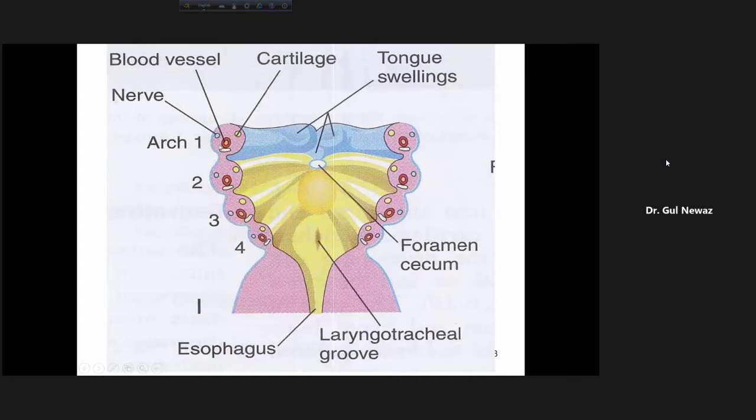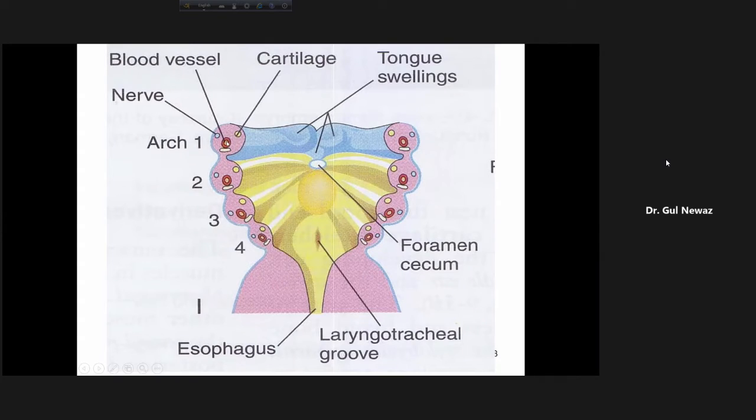So this is the pharyngeal arch, number one. Number two, this is another figure taken from Langman. This is a coronal section, and here it lies on both sides, on both sides of the neck. This is the floor of the mouth, and here is the first pharyngeal arch, second pharyngeal arch, third, fourth, and here lies the fifth.